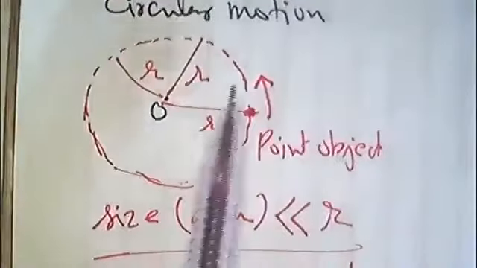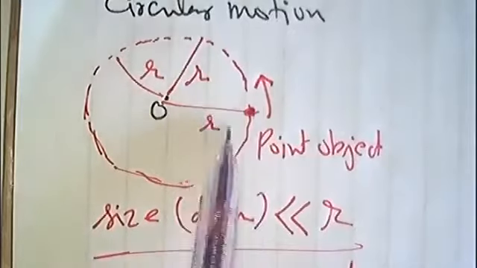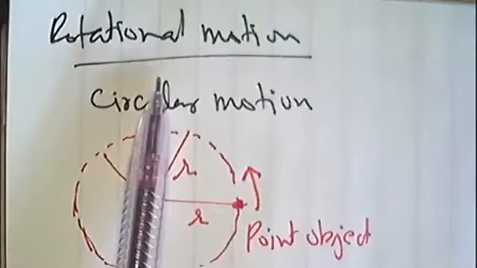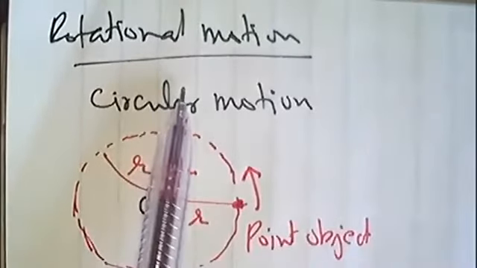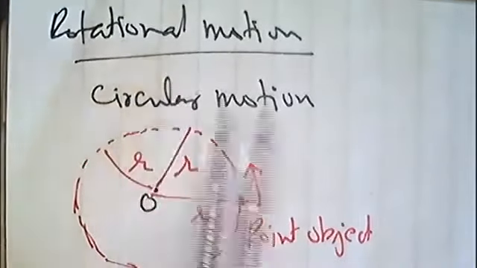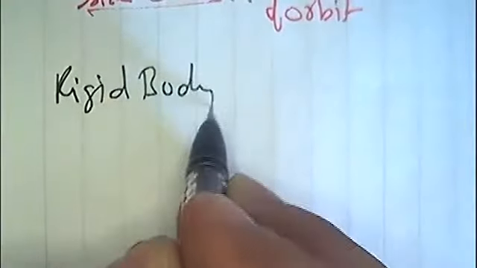Now, if the diameter of the body, the size of body is comparable to radius of motion, radius of circular motion, then we say it's rotational motion. There is a difference between circular motion and rotational motion. Before considering rotational motion, you have to understand two terms. One term, rigid body, and the other term, non-rigid body. Rigid body and non-rigid body.